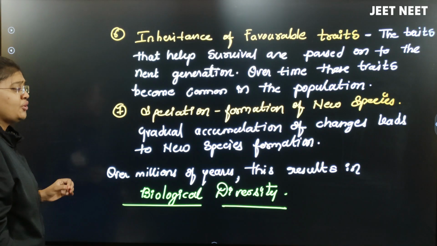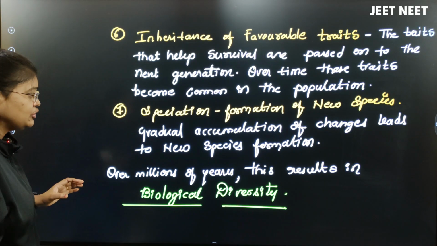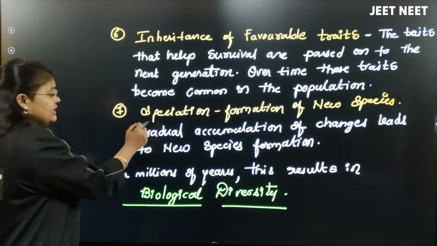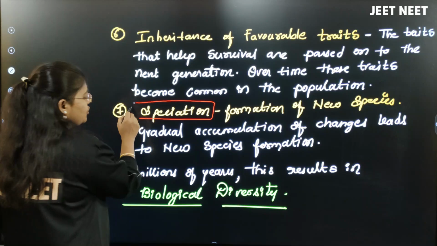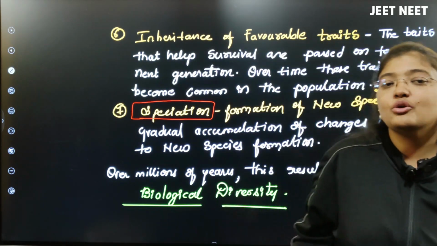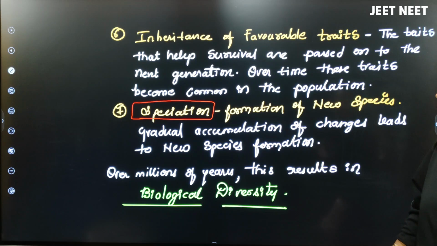And then he told that the organism which is able to inherit the characters to the offspring will have the ability to do what now? Speciation. What is exactly the meaning of speciation? That is the formation of new species. We will call it speciation.